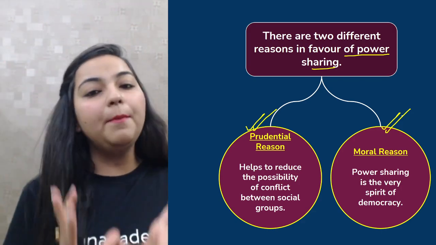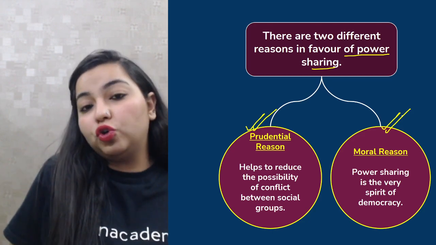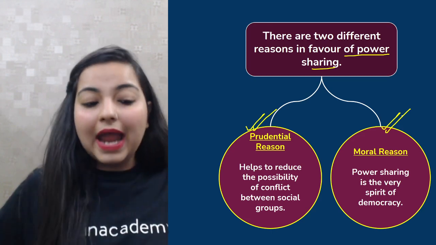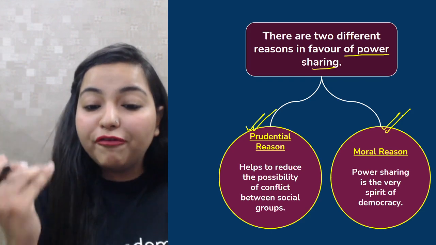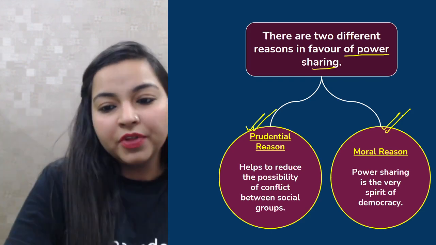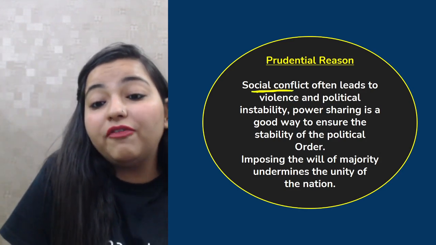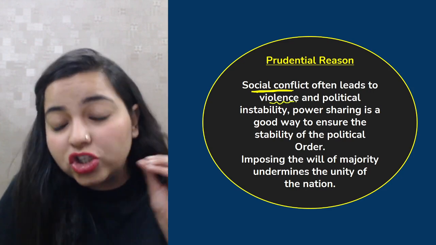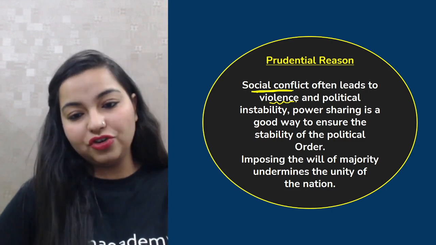Now see, in a particular nation, there are different social groups. All the different social groups that were present were to be respected, right? And they were to be treated equally, and only then would the possibility of conflicts between them be reduced. So that is the prudential reason. It said that social conflict leads to violence, and not just violence, it also leads to political instability in the country, right?